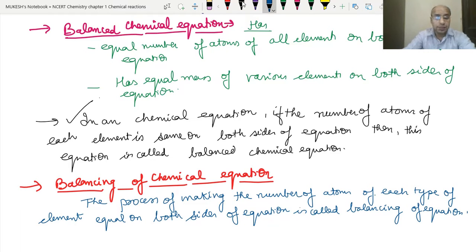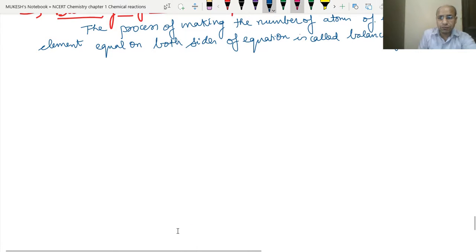Now the next question comes: what is the reason for balancing a chemical equation? Normally we get 1 or 2 marks for this in the examination. So now let's write the reason for balancing a chemical equation. So what is the reason? Why do we need to balance it?